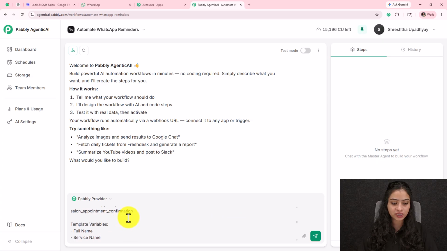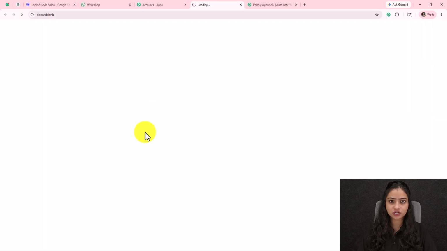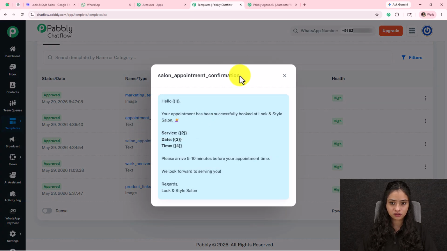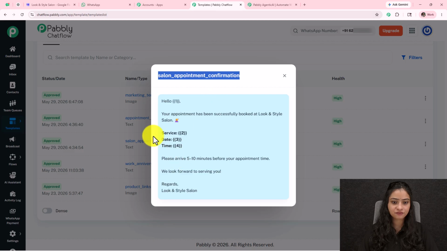Here I have also provided the WhatsApp message template that I have already created using Pabbly Chatflow. Let me show you that. Okay, this is the name of my template, and here it will look like this. So here we have the template variables as well. You can see I have used some variables in the template to automatically change the details such as the name of the customer, the service they have opted for, date and time of appointment, so that we can send the same template message to all the customers and make it customized.